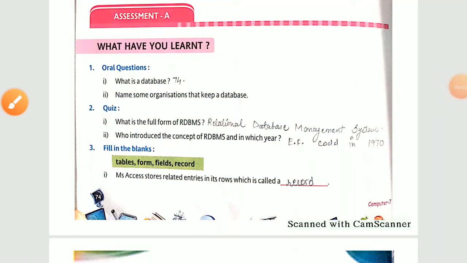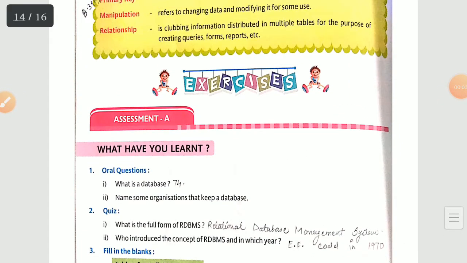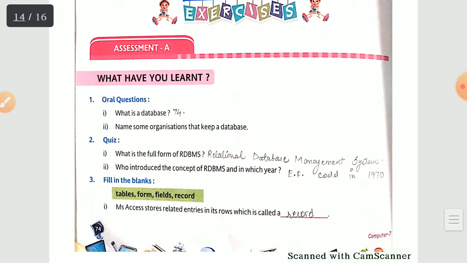Hello everyone. In this video we are going to do the exercise of chapter number 7, that is your introduction to database and database management system. We have already covered the explanation of the chapter. I hope you have seen the videos. And right now we are on the exercise portion.